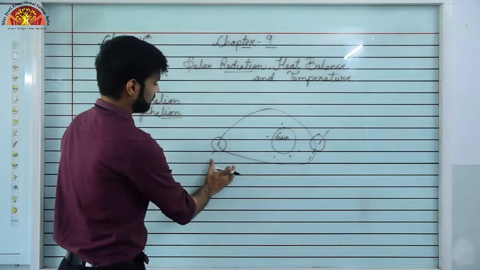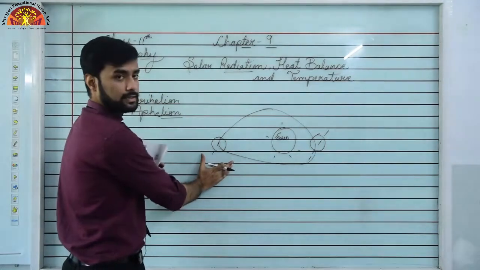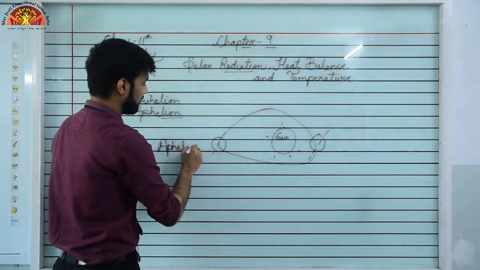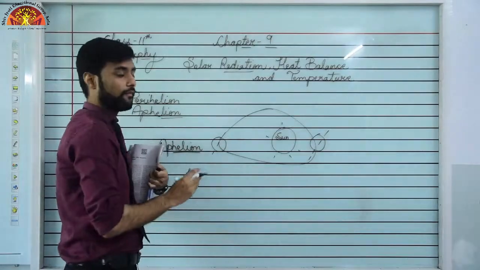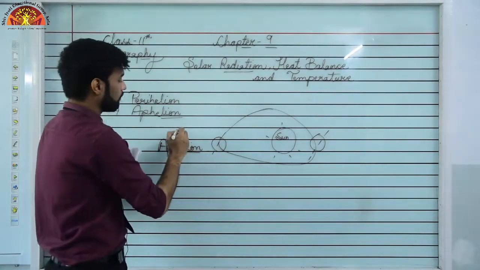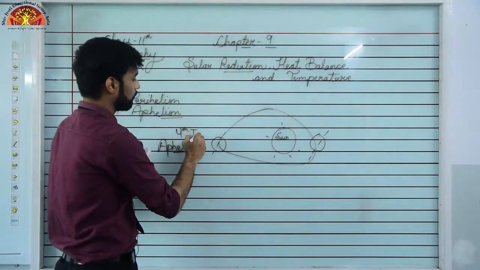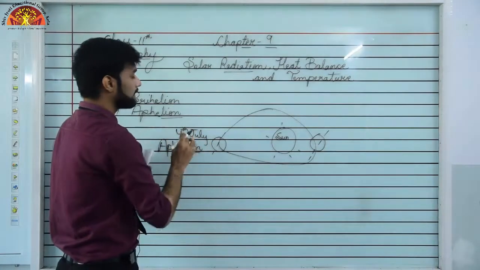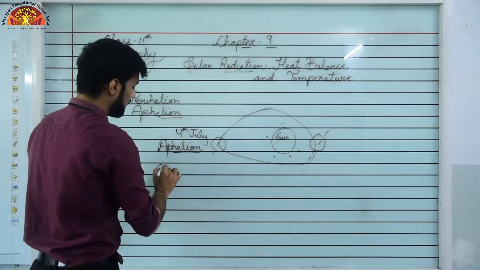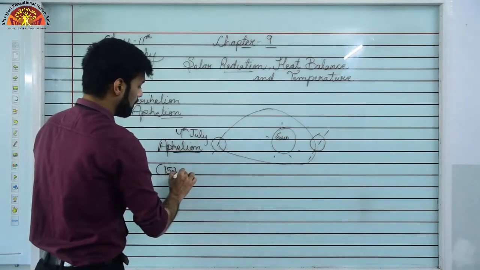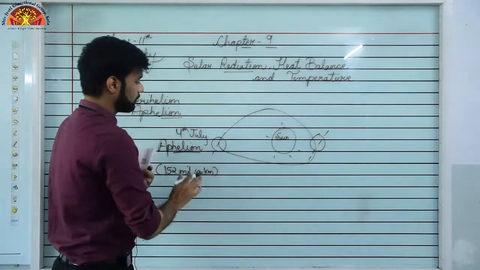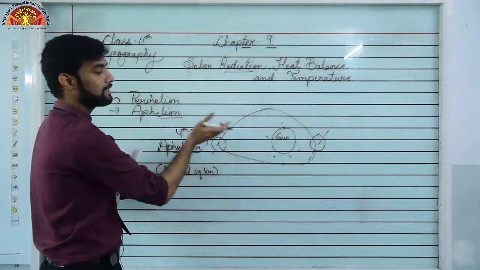Now the point that we are farthest, when we are far away, that is called the aphelion. Okay, when our earth is farthest from the sun, that is called aphelion, and we observe it on 4th of July. That means on 4th of July our earth will actually receive less amount of heat from the sun. Okay, and how much is the distance? It is 152 million kilometers. So this is called aphelion when our earth is farthest away from the sun.